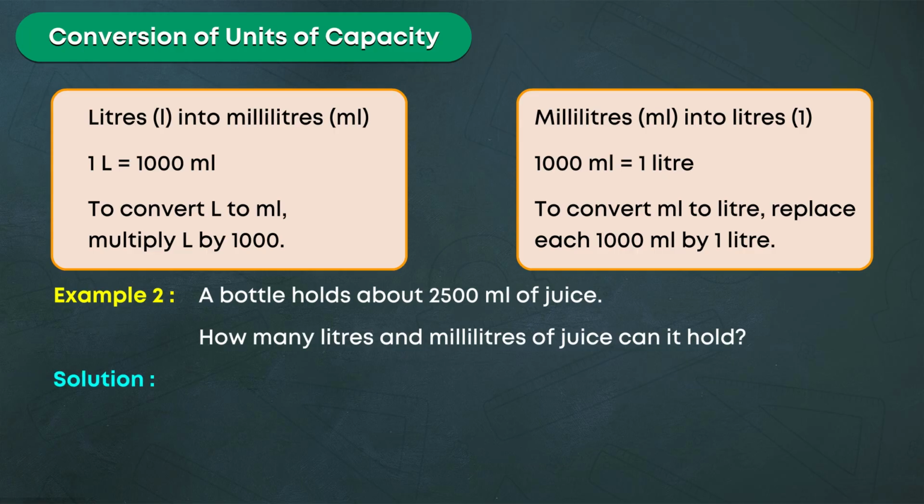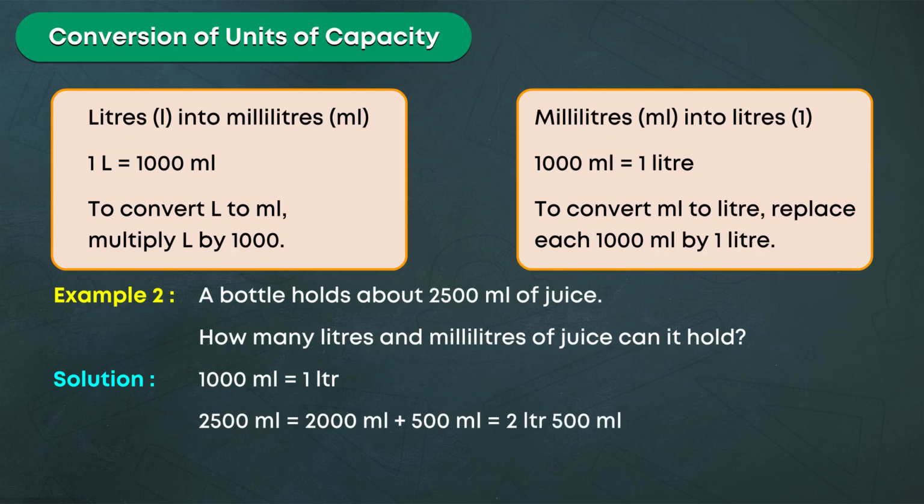Solution. 1000 milliliters is equal to 1 liter. 2500 milliliters is equal to 2000 milliliters plus 500 milliliters is equal to 2 liters, 500 milliliters. The bottle can hold 2 liters, 500 milliliters of juice.